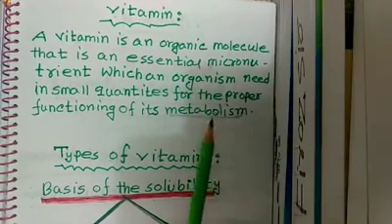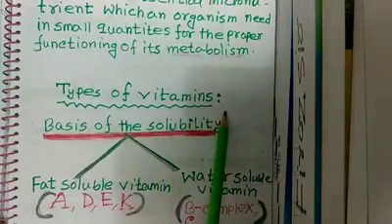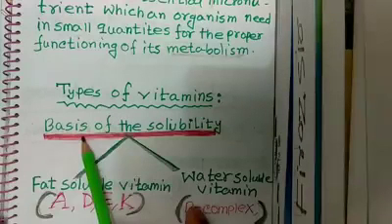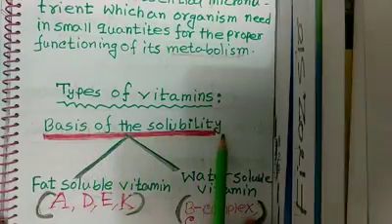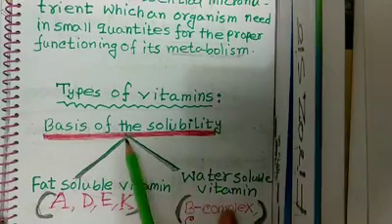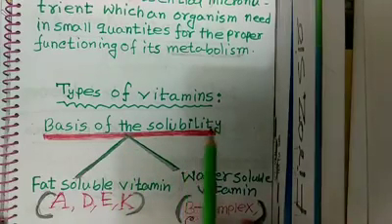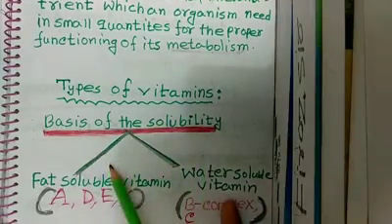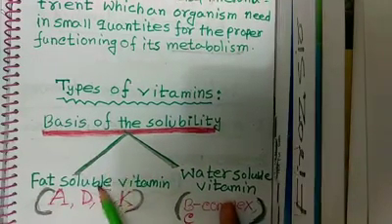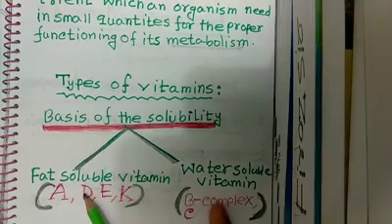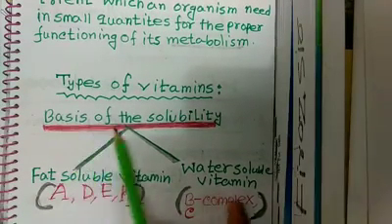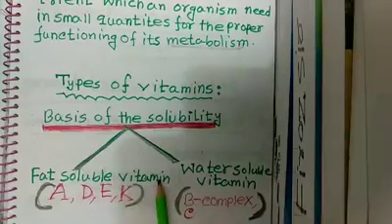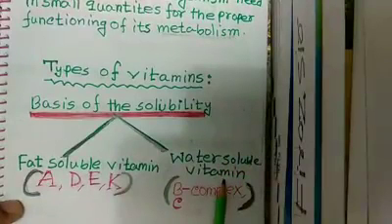Types of vitamin. How many types of vitamin are there? Based on solubility, vitamins are of two types. Based on solubility means by which it will be dissolved. So based on solubility, how many types of vitamin are there? Two types: fat soluble vitamin and water soluble vitamin.